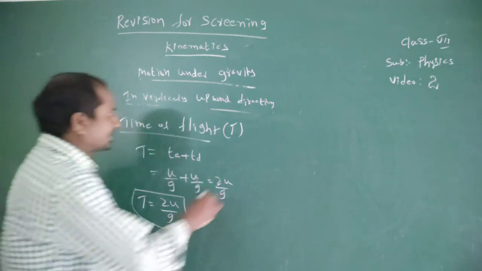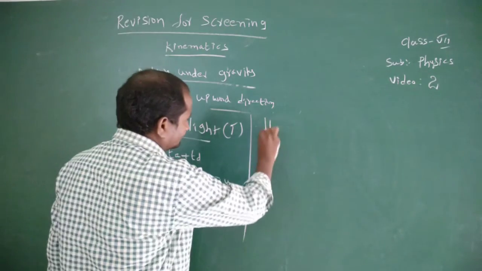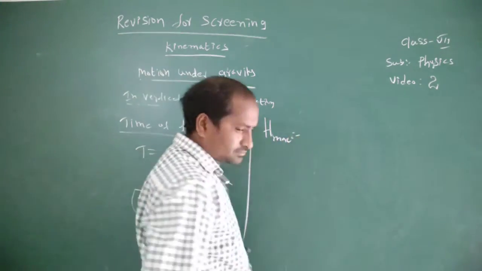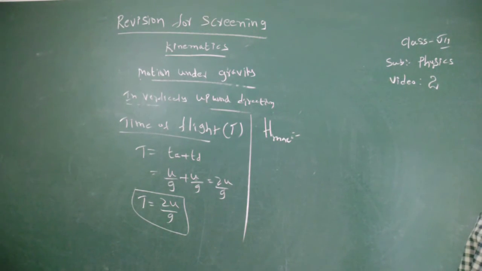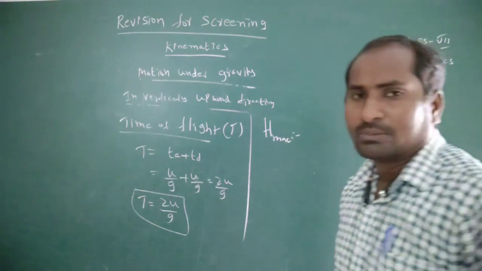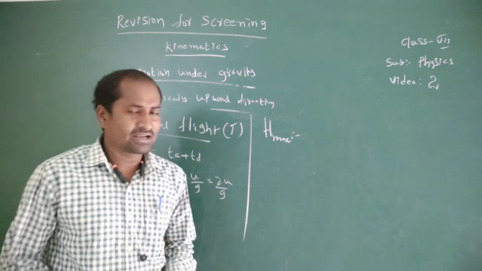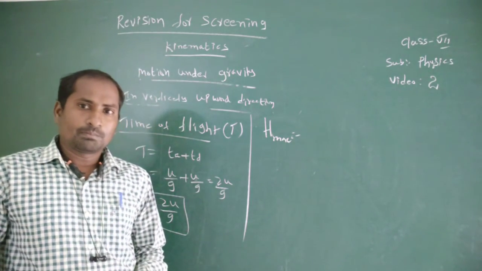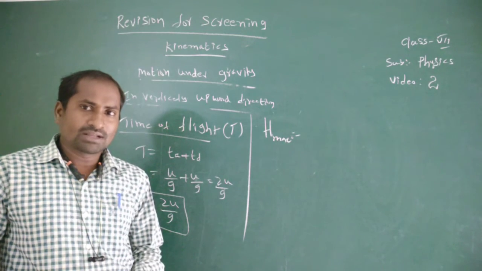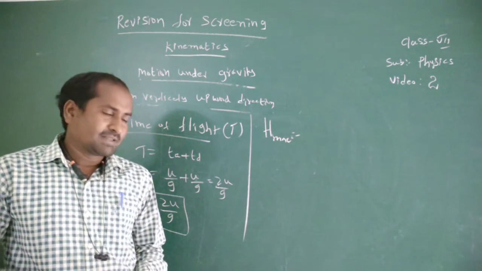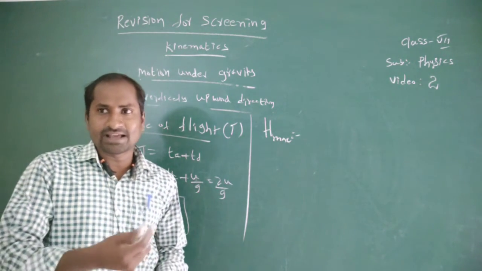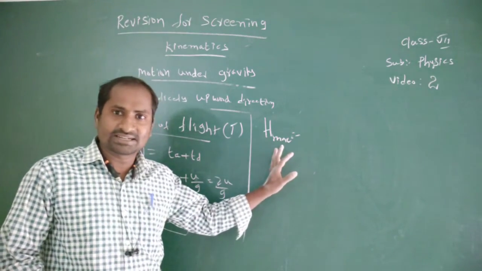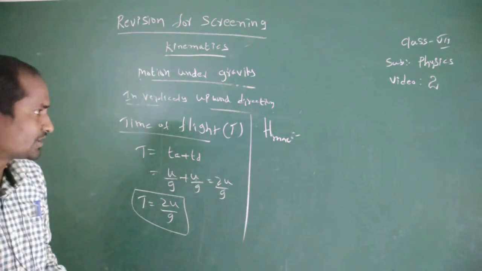Now maximum height, h maximum. Maximum height means the vertical distance traveled by a body before its velocity becomes 0. If a body is thrown vertically upwards and reaches the maximum height, then its final velocity equals 0. Before its velocity equals 0, the body covers a certain distance. That distance is called maximum height.